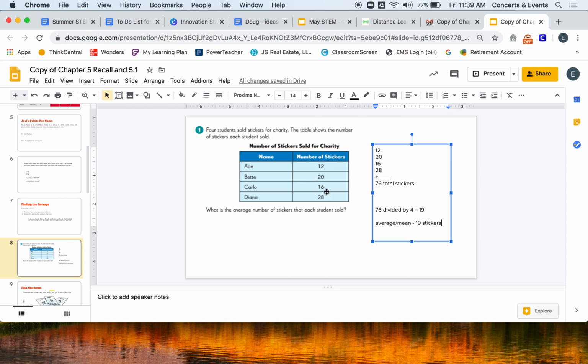Again, Abe sold less, Carlo and Bet are right around the average, but Diana had a little bit more and Abe had a little bit less. When we put them all together, everyone sold at least or around 19.